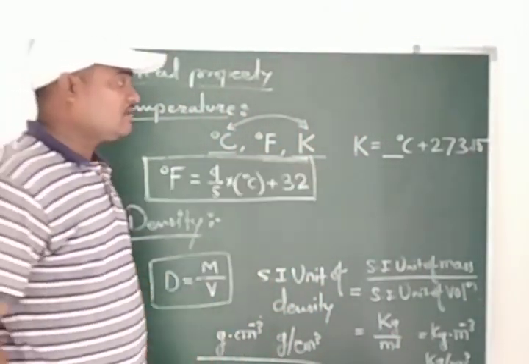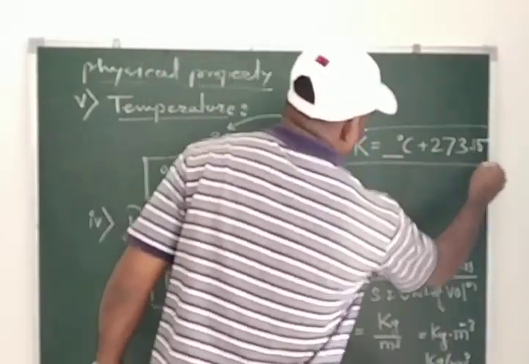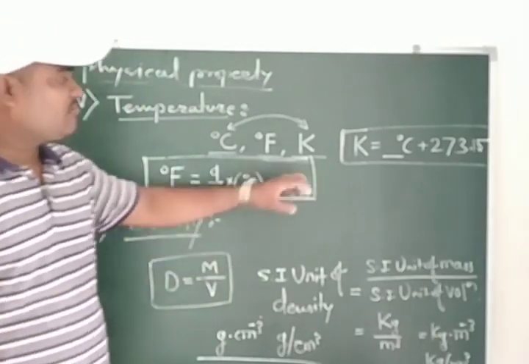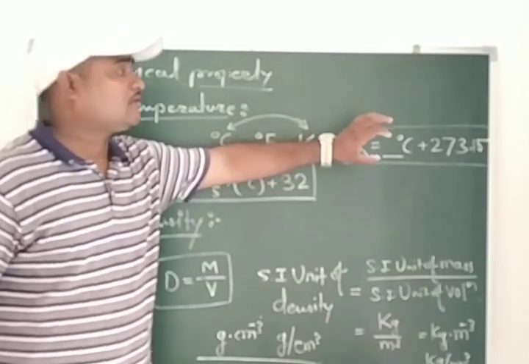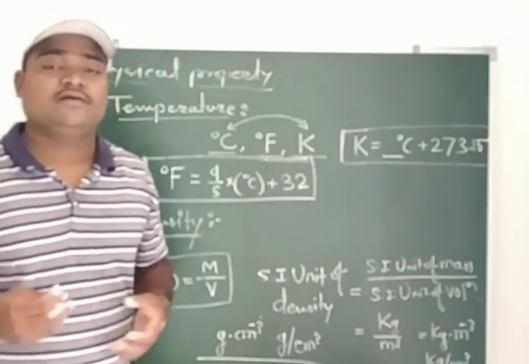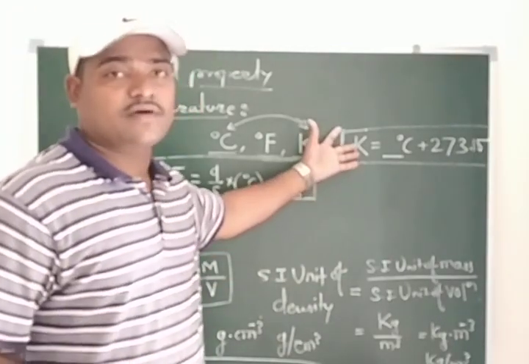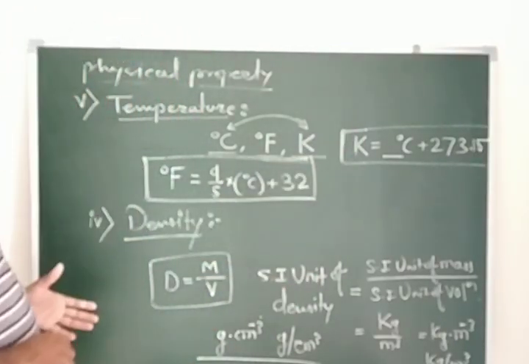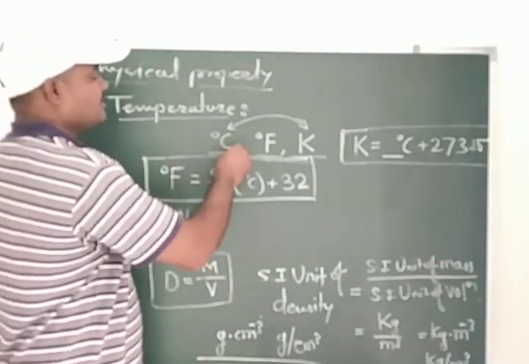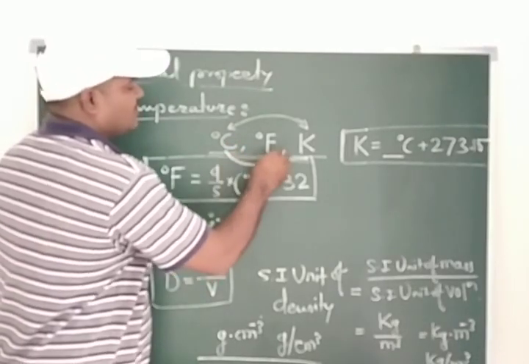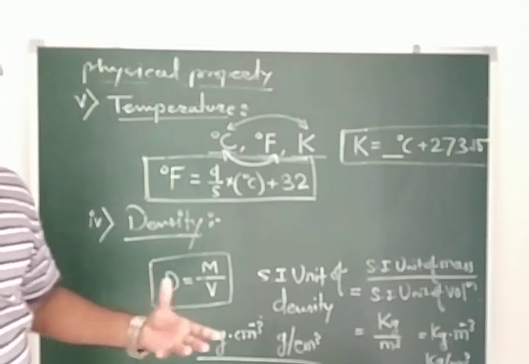This is the formula by which we can calculate the temperature in Kelvin, or if you are provided with the Kelvin temperature, you can convert it to degree Celsius. So students, these are the two conversions: Celsius to Fahrenheit or Fahrenheit to Celsius, and Celsius to Kelvin or Kelvin to Celsius.